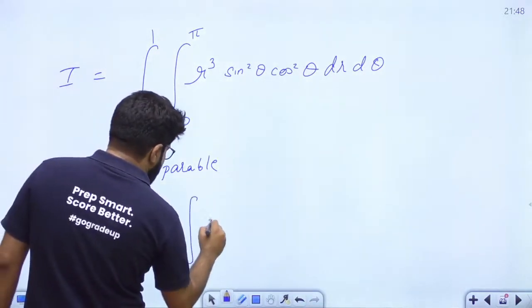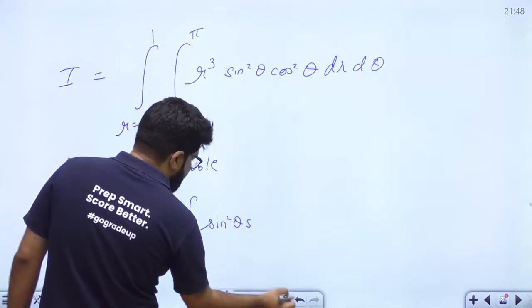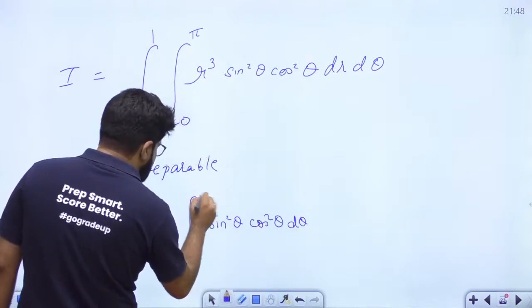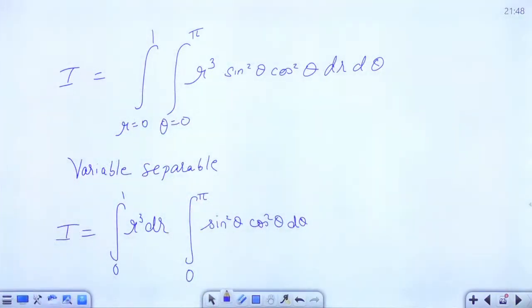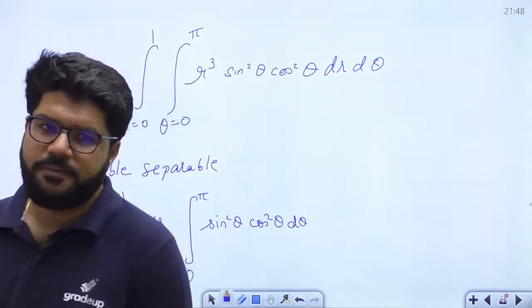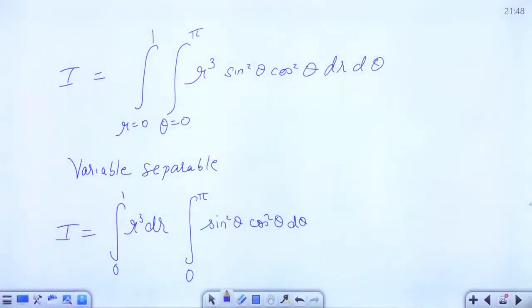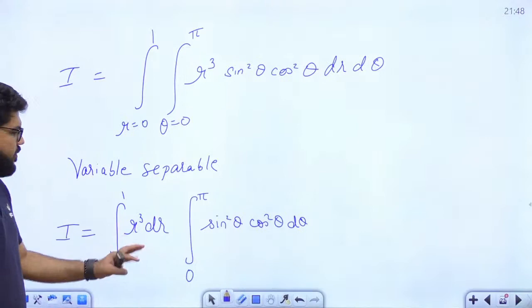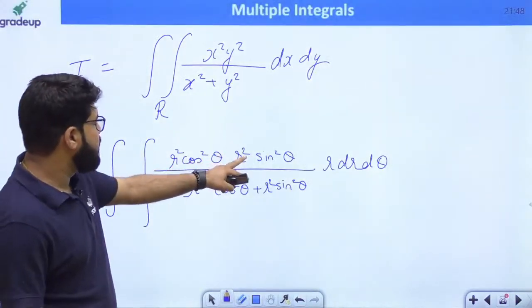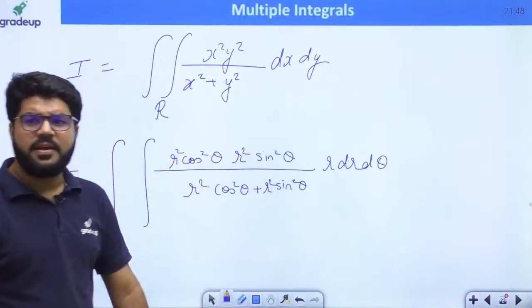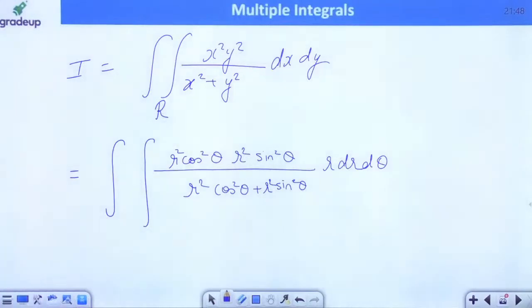And then the integral of sin squared theta cos squared theta d theta. The limit of theta is 0 to pi, the limit of r is 0 to 1. That is the value of the integral. Now this is solved, completely solved. What equation? x squared y squared, correct. cos squared theta sin squared theta, one more r will be coming up from there. r to the power 5, r to the power 3, correct it is, Jashwant, correct it is.